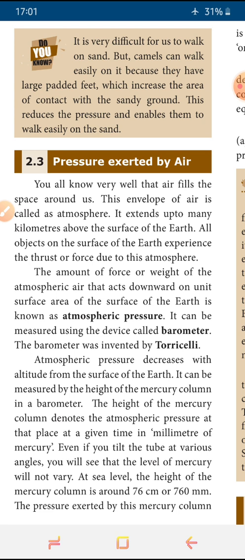Okay. And then pressure exerted by air. We are living in this atmosphere, so we are surrounded by the air. Do you know the difference between air and gas? Air means a mixture of gases. For example, oxygen, hydrogen, nitrogen, everything is mixed up in this air. All gases mixed together is called air.